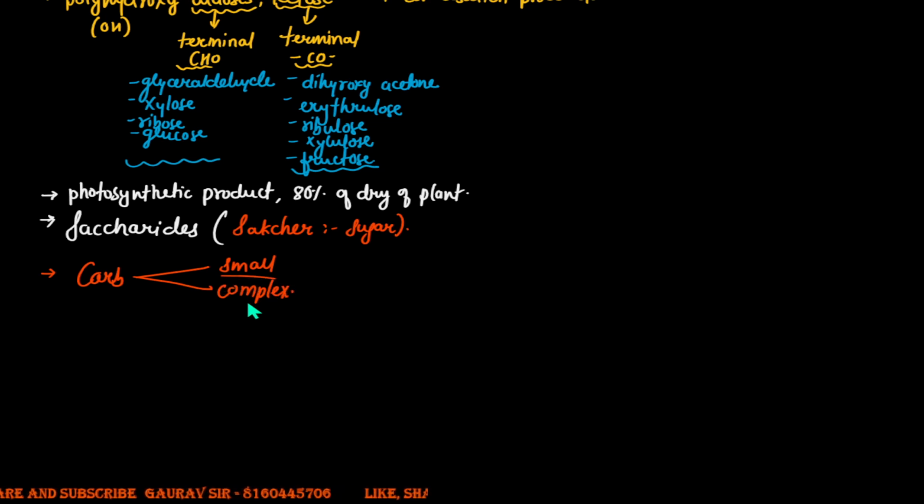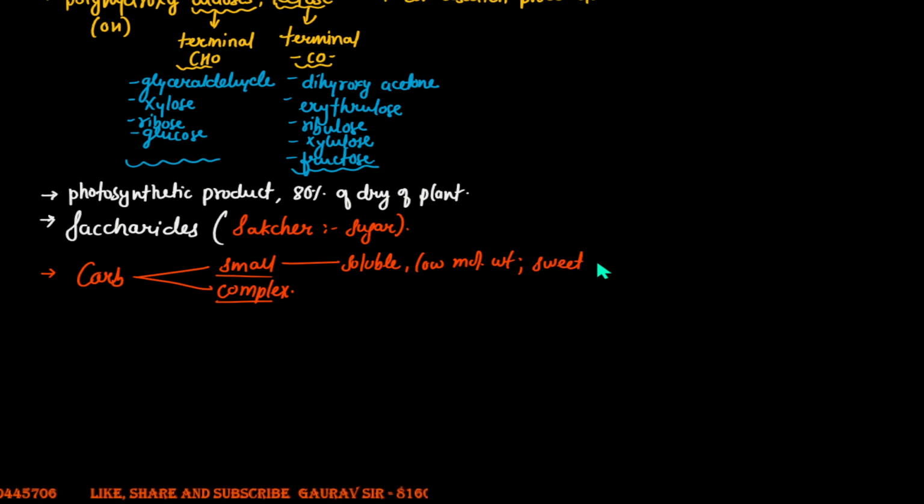The smaller carbohydrates or the small sugars are soluble in water and have low molecular weight. They are also sweet in nature, and as they are sweet in nature, we call them sugars, right?